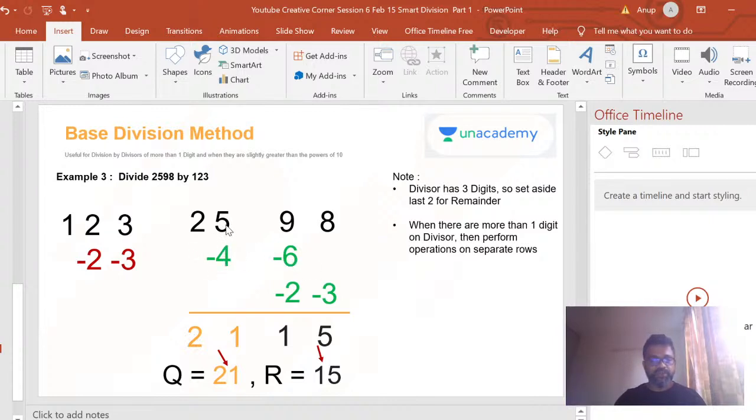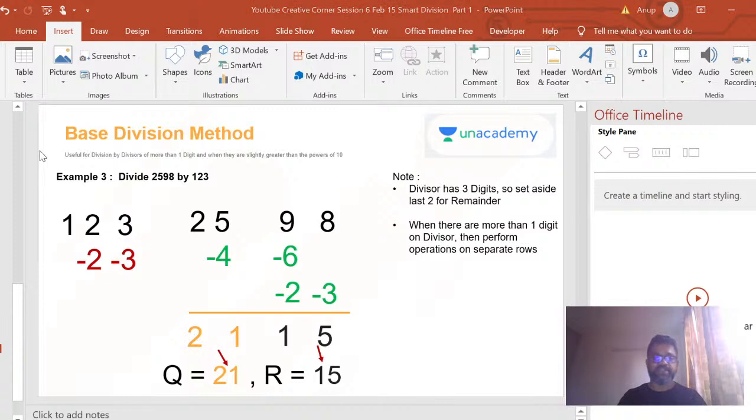When you do this, you immediately do 25 minus 4, 21, right? Now I got to multiply 1 by minus 2, right? And I write it down below this in the next line. That's the only difference here, right? And then 1 by minus 3, and then simply do all that simple line up, whatever is lined up. You do the operation. So 25 minus 4 is 21. That's your quotient. Your remainder is 98. 9 minus 6 is 3. 3 minus 2 is a 1. That's a 1. And 8 minus 3 is a 5. So that's your quotient and your remainder. Very easy, right?